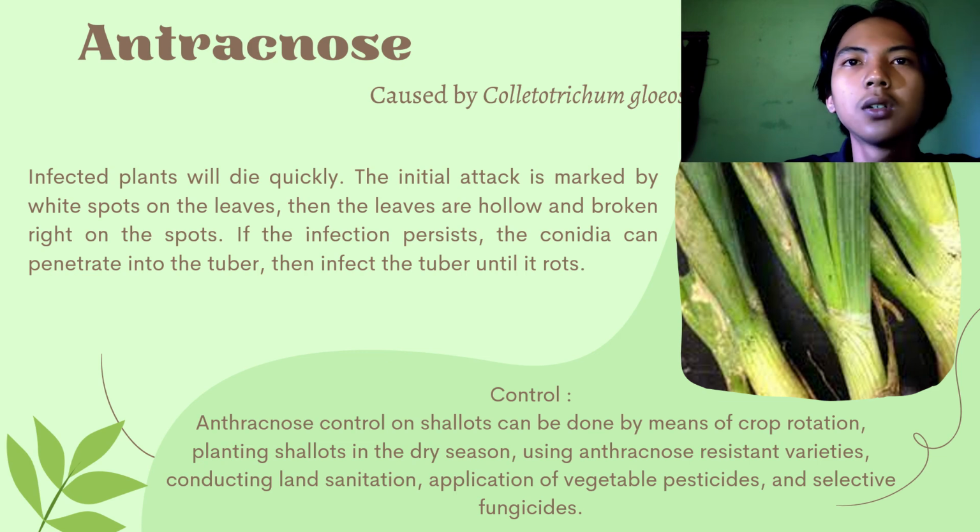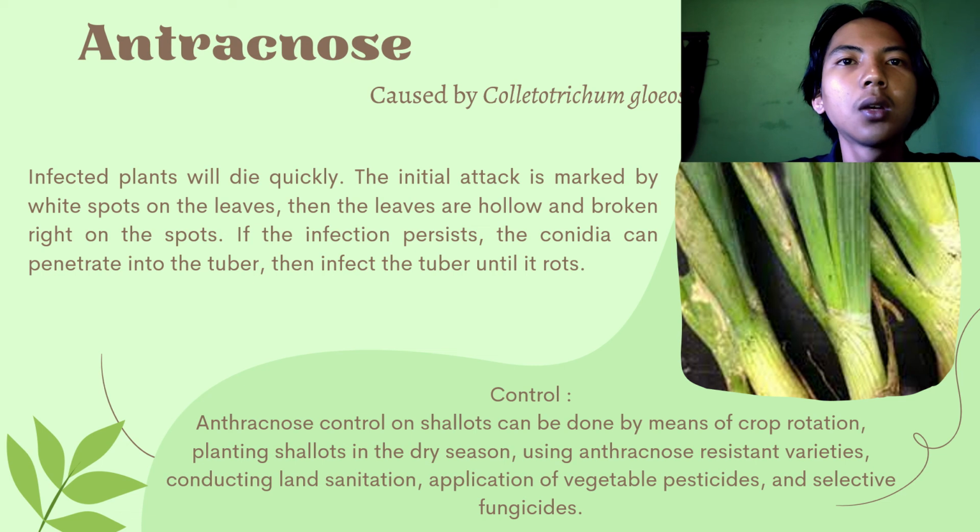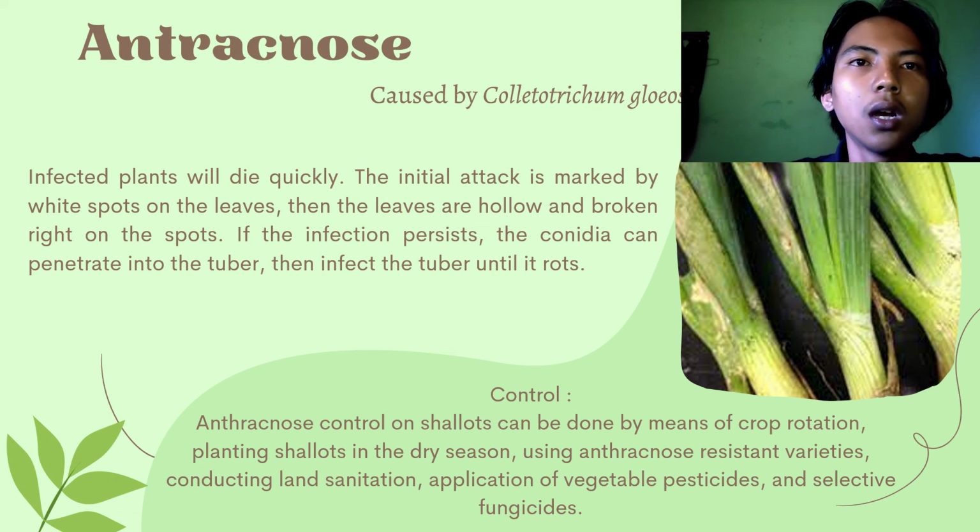Next, anthracnose is caused by Colletotrichum gloeosporioides. Infected plants will die quickly. The initial attack is marked by white spots on the leaves, then the leaves become hollow and break right at the spots. If the infection persists, the conidia can penetrate into the tuber, then infect the tuber down to the roots. Anthracnose control on shallots can be done by means of crop rotation, planting shallots in the dry season, using anthracnose-resistant varieties, conducting land sanitation, and applying vegetable pesticide and selective fungicides.